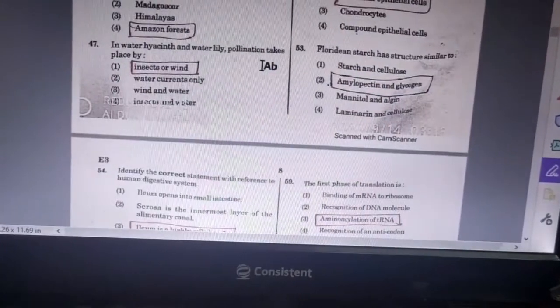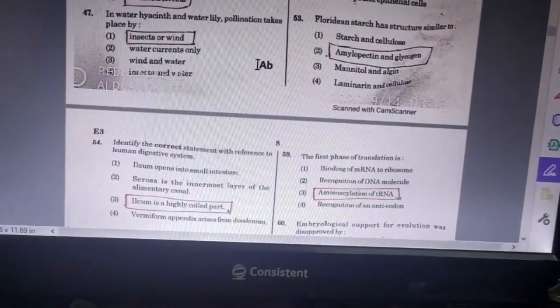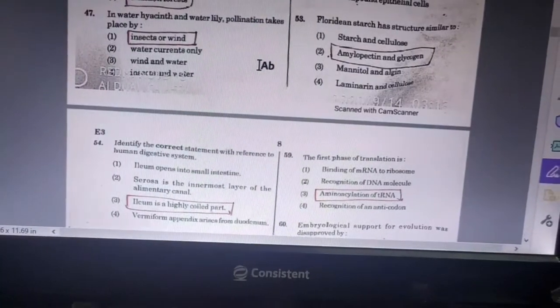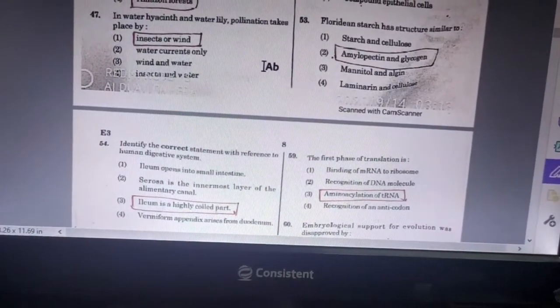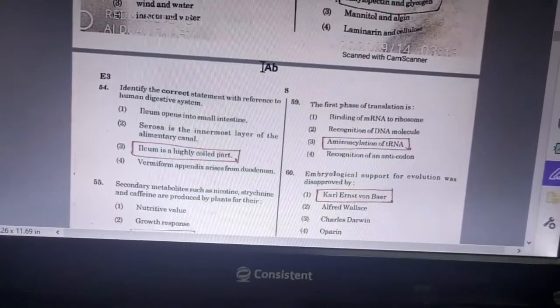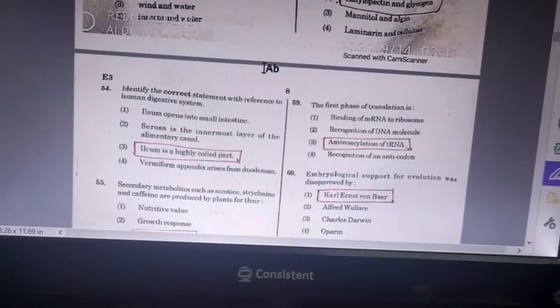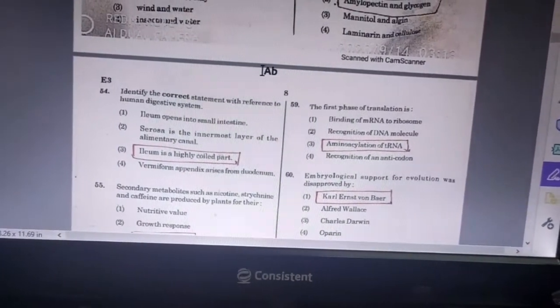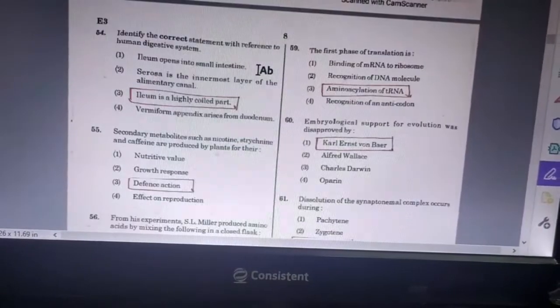Next question, identify the correct statement with reference to the human digestive system. Answer is ileum is highly coiled part. Next question, secondary metabolites such as nicotine, strychnine and caffeine are produced by the plants for